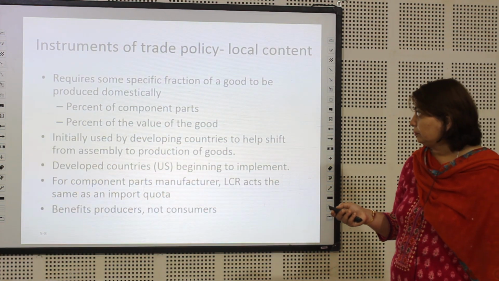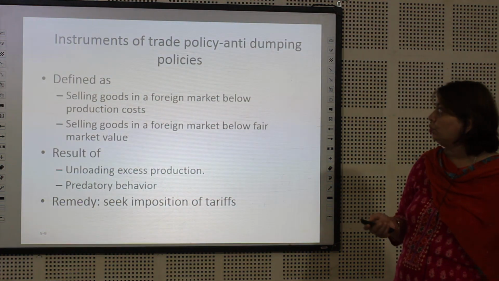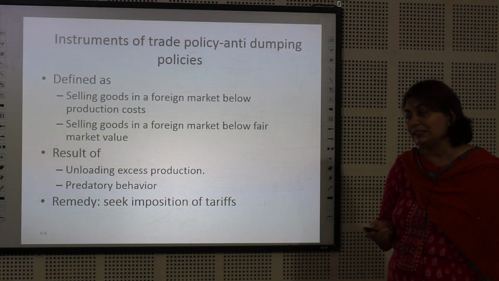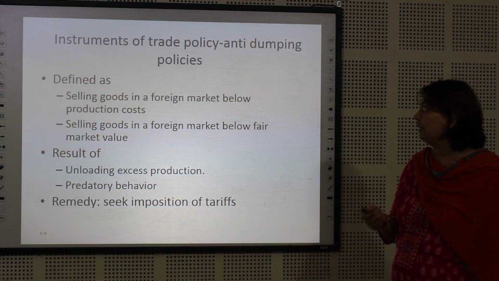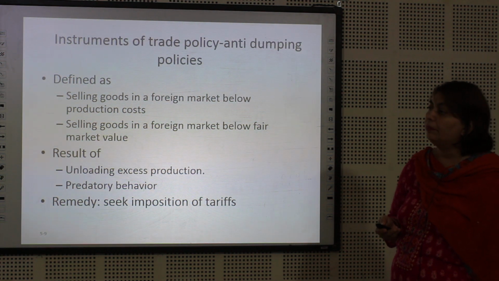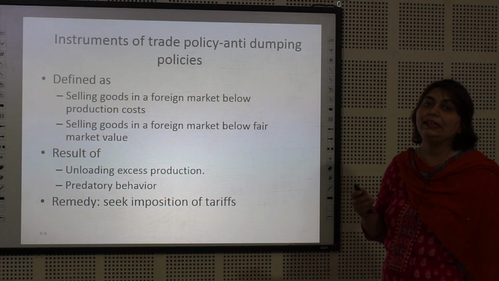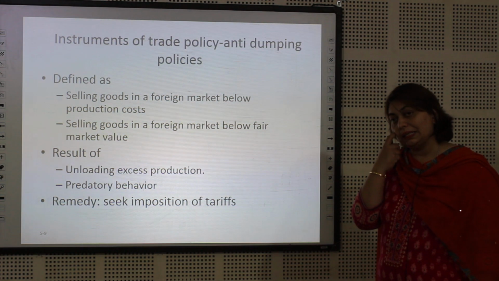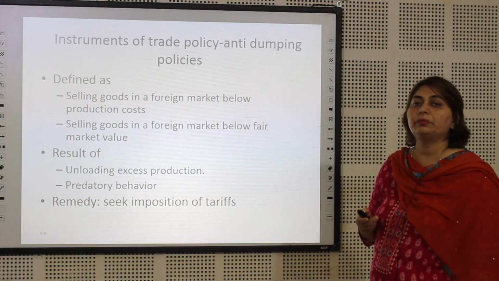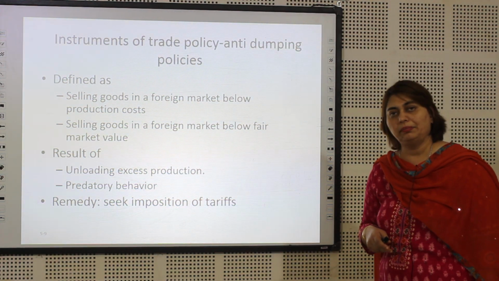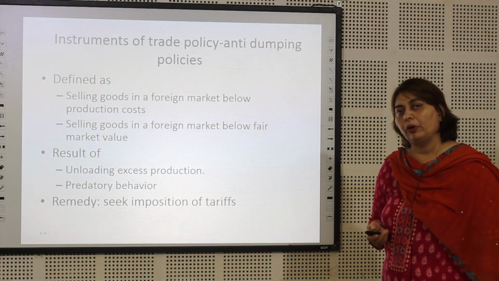Now, if you look at the developed world, they are also practicing these aspects, and the result is that somewhere down the line these policies also lead to something called dumping. In the case of certain companies, they try to establish their supremacy by crashing the prices in the market, and that is where the trade policy comes up with the anti-dumping policy.